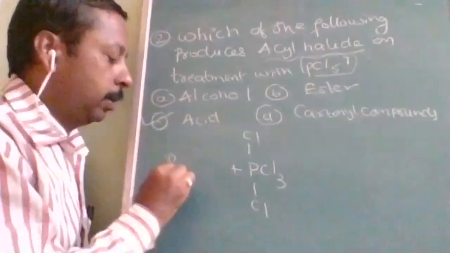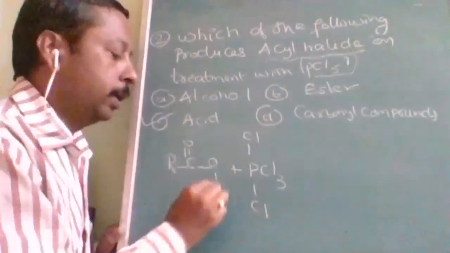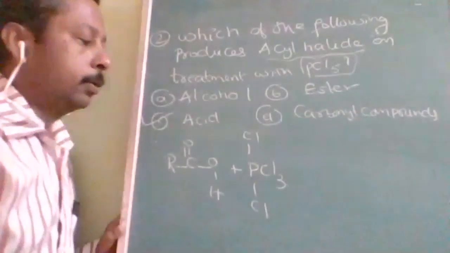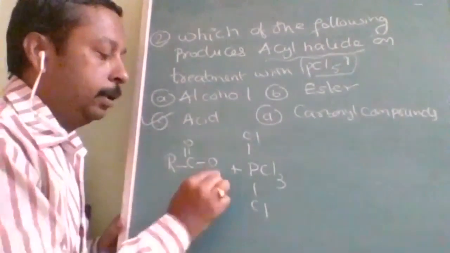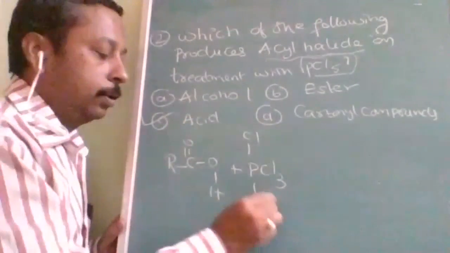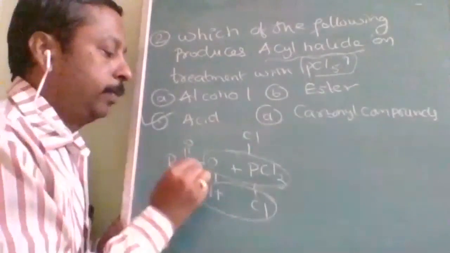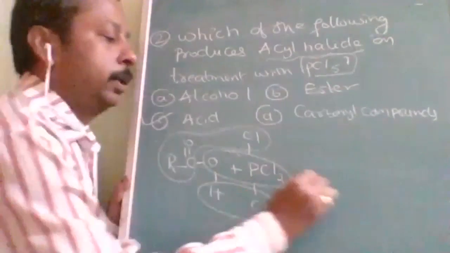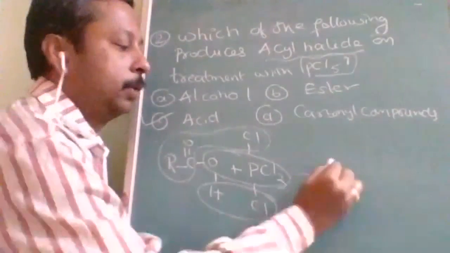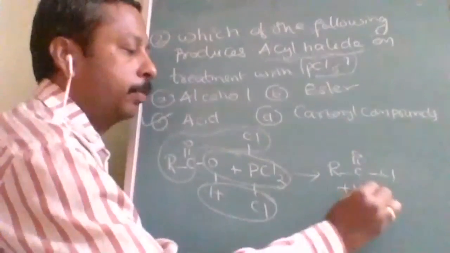Okay, so what happens here, it is RC double bond O and H. So the product will be like this. If you write it, then this is acid. So the first product will be HCl, the second product will be POCl3, and the third product will be RCOCl. So the answer is RC double bond OCl plus the other products also.